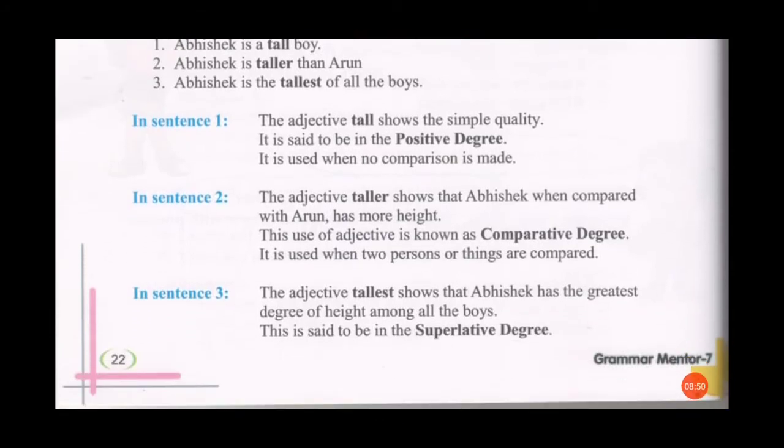The third degree is the superlative degree. As you can understand by the word super. Super means the best, the greatest. So here the adjective tallest is used. Abhishek is the tallest of all the boys. So the adjective tallest shows that Abhishek has the greatest degree of height among all the boys. He has the tallest height among all the boys. This is said to be in the superlative degree.